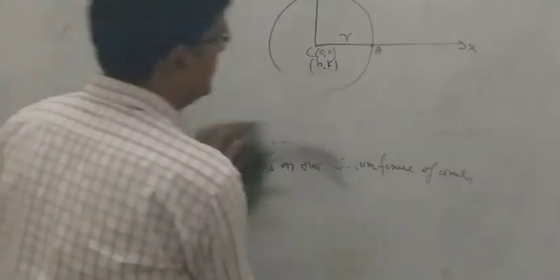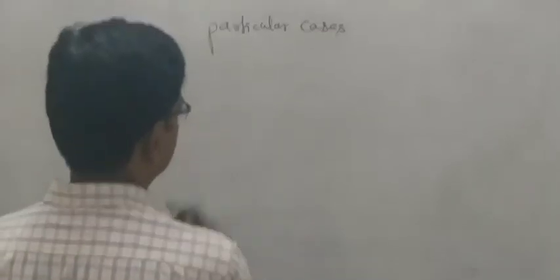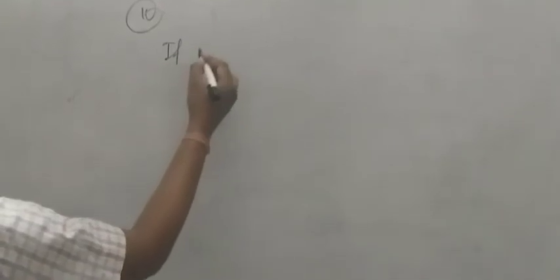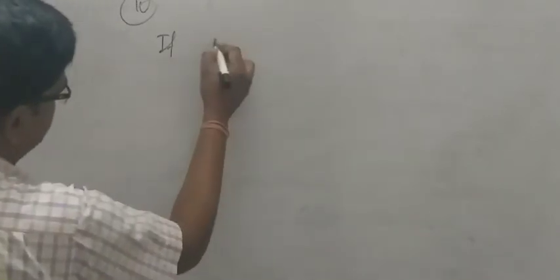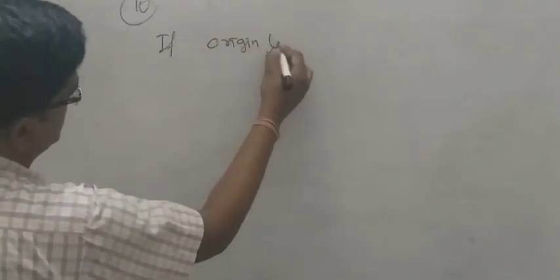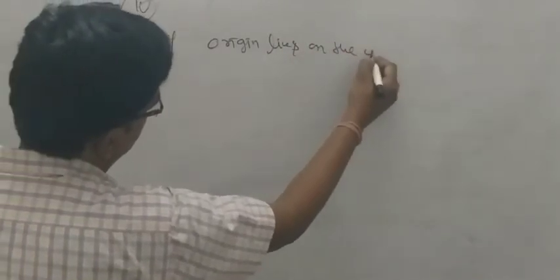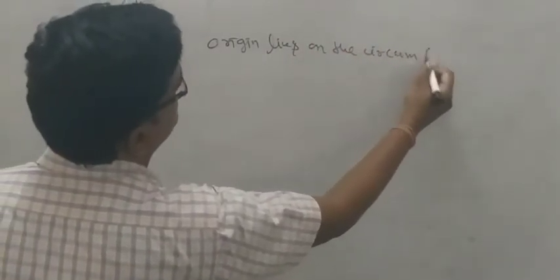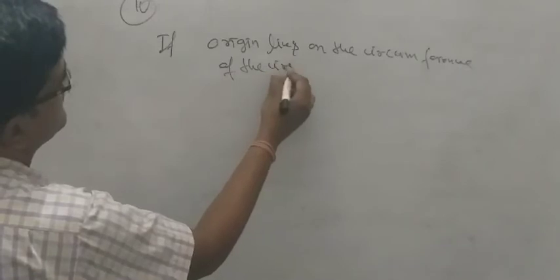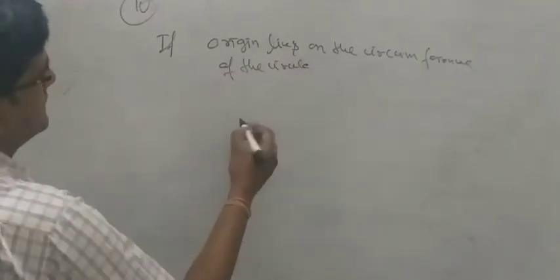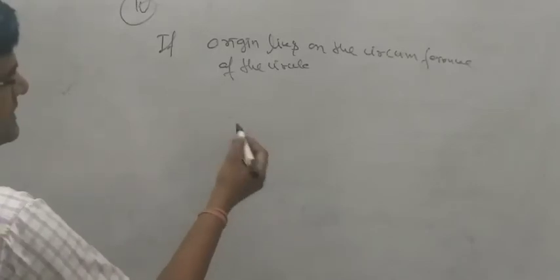Then second, if the origin lies on the circumference of the circle. Clear? It means how can we make a diagram here.